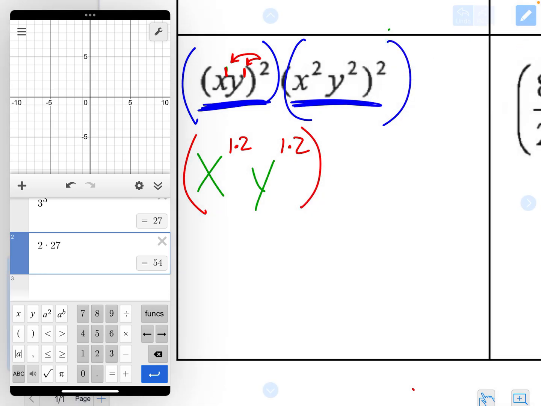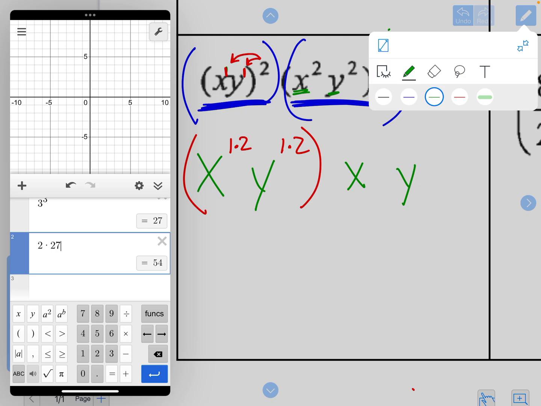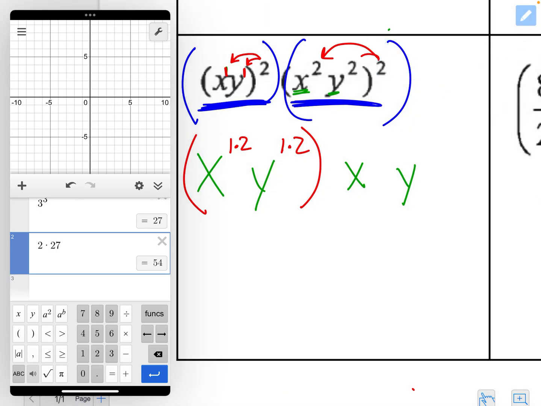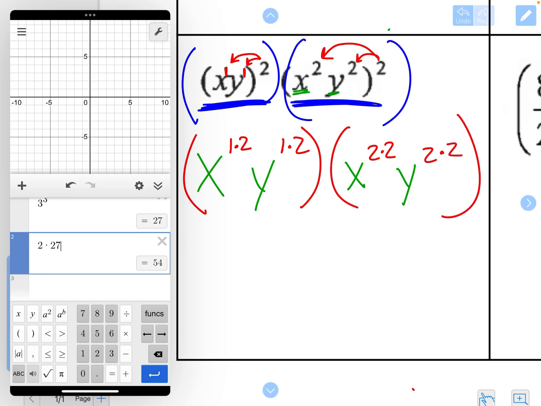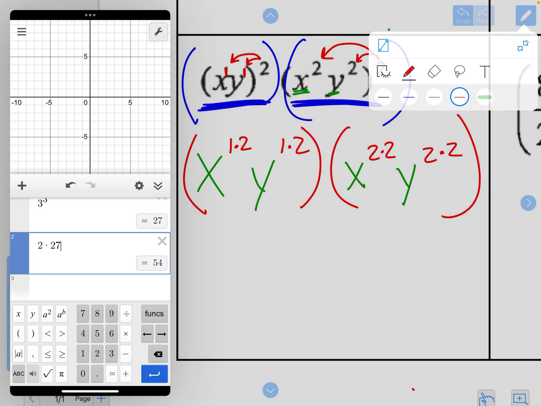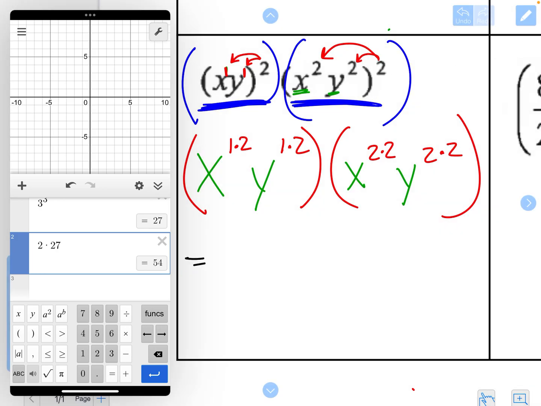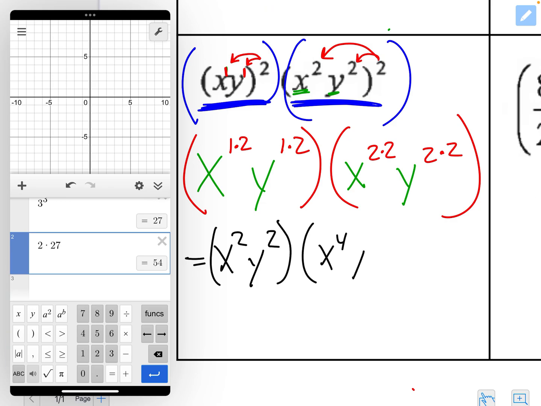Then I'm going to write down my bases again, x and y. And then I need to raise the powers to a power by multiplying. So 2 times 2 and 2 times 2. And then I get to put those in parentheses. So now when I simplify, I'm going to simplify inside my parentheses. So x, 1 times 2 is 2, so I get x squared, y squared, times x to the 4th, y to the 4th.